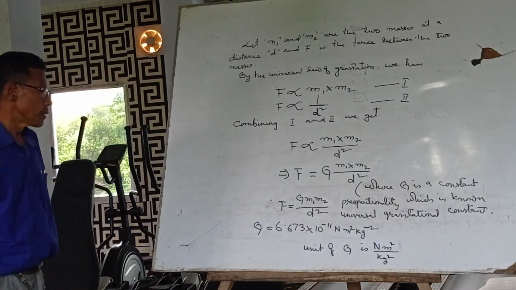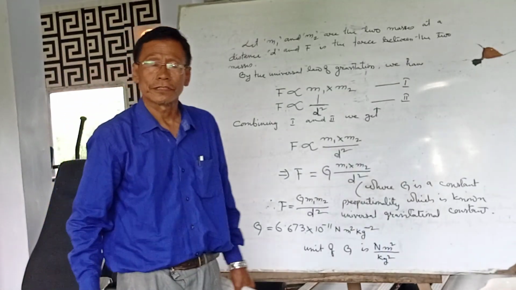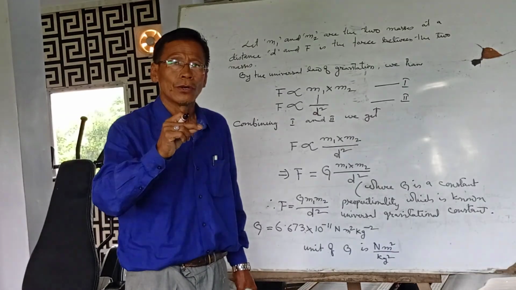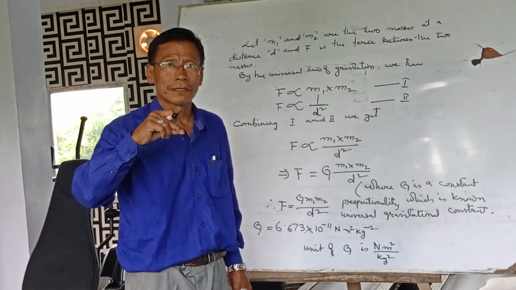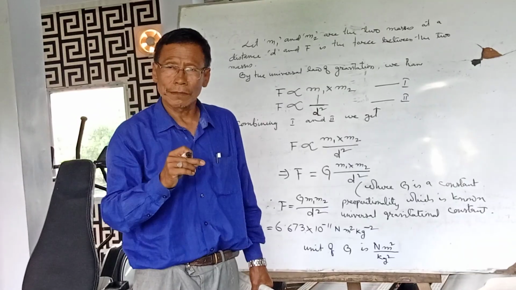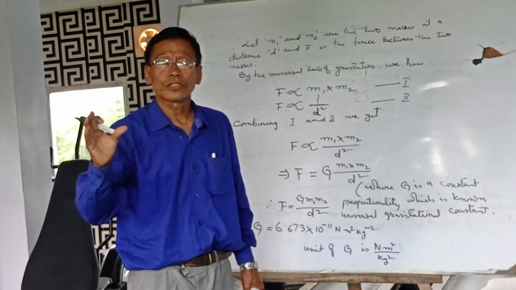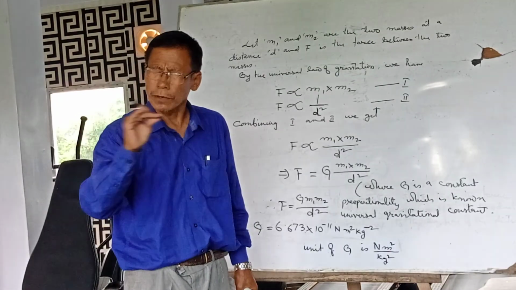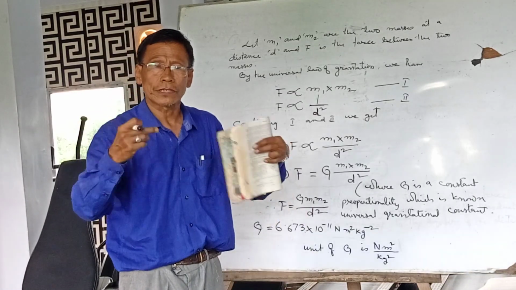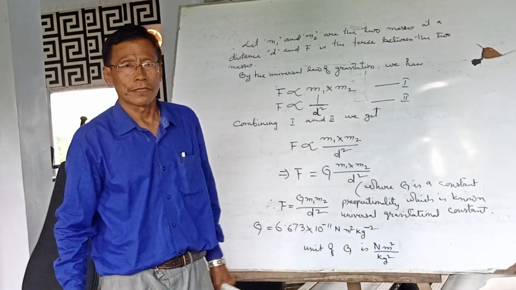Now, what is the difference between gravity and gravitation? Gravity means the attraction power of earth on any body on earth, or other bodies attracting towards the center of earth. Gravitation means attraction force between any two objects in this universe attracting towards their center. This force of attraction is called gravitation.